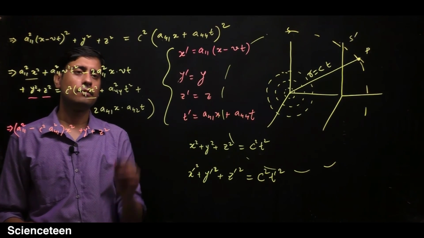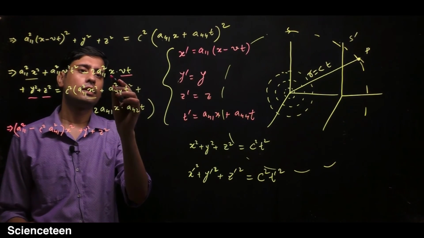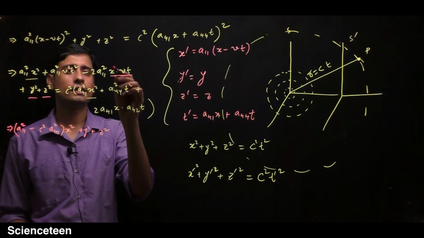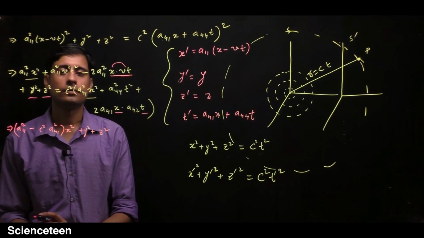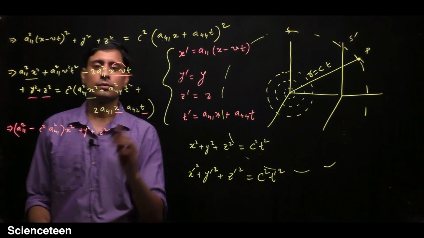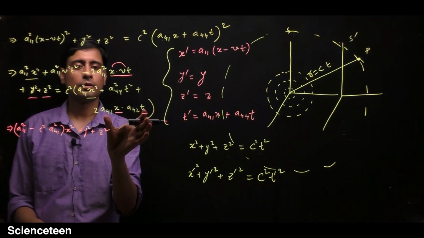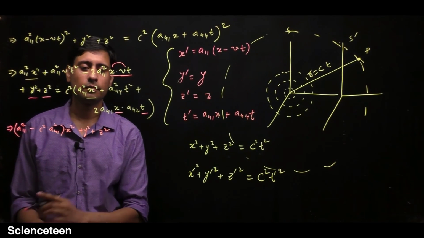Now you have a vt term here, and an x vt term, or just v, x and t. So you have an x and t term here. Combine these two. It has a minus sign, and if we take it to the left hand side, it will become a with minus sign.